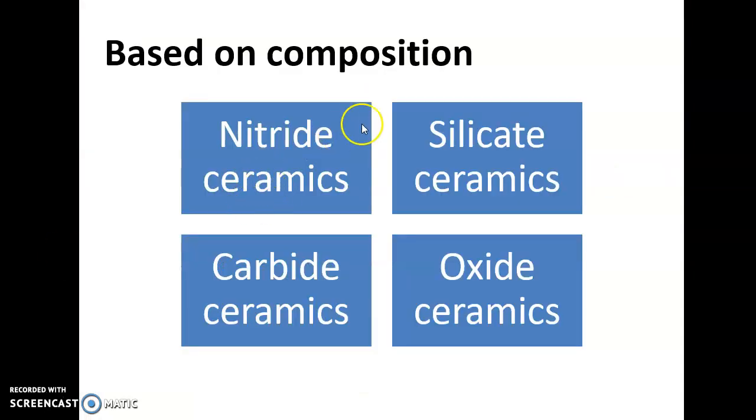And based on composition, we have classification like nitride ceramics, silicate ceramics, carbide ceramics, and oxide ceramics. And we also have amorphous ceramics, otherwise known as glass. All these we shall discuss in the next lecture.